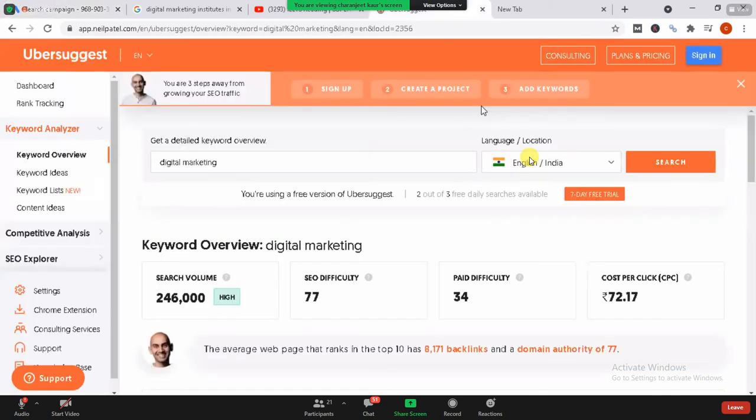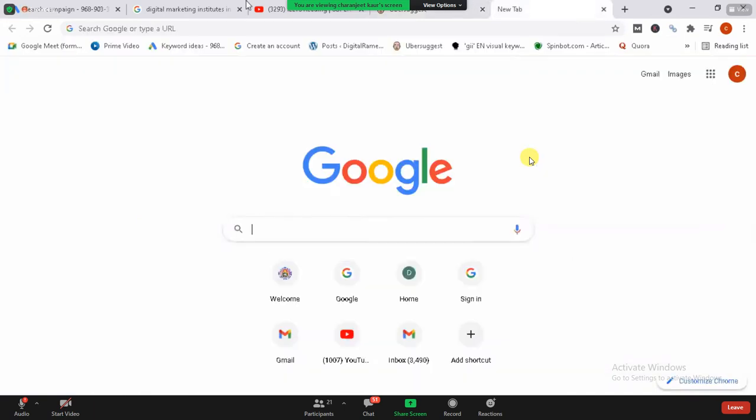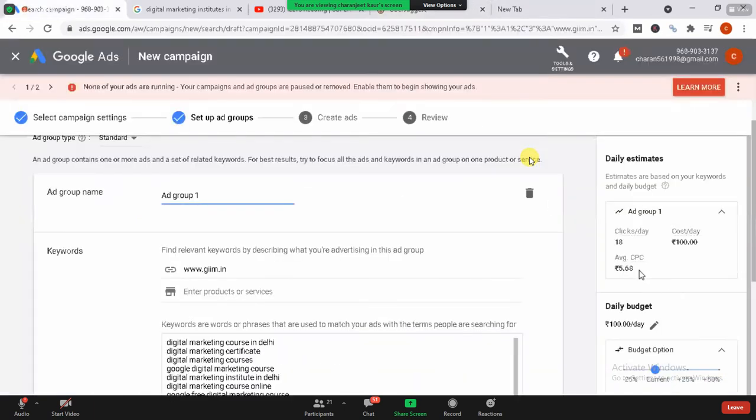And now you can see over here, people are able to pay 72 rupees for the digital marketing keyword. See, people are able to pay 72 rupees, and now you can see I am just paying 5 rupees for this. So if I want to rank higher, I need to pay at least 73, 74 rupees. Now you can calculate according to yourself how much you need to pay to Google if you want to rank higher. Now they are talking about the ad group's name.